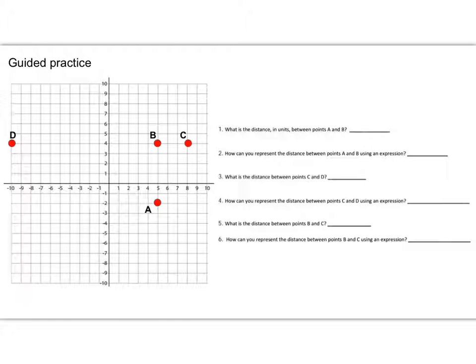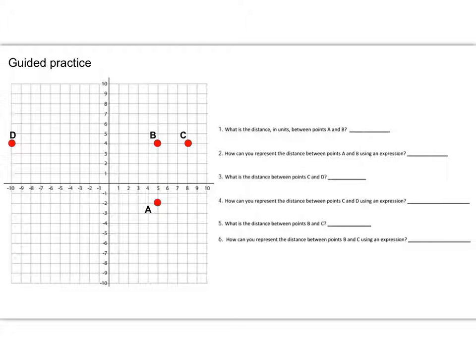So we have a few points on this graph to deal with, so we're going to use those to answer these questions. So let's take a look at question 1. What is the distance in units between points A and B? All right, so we have point A and point B. First of all, note that they are in different quadrants.